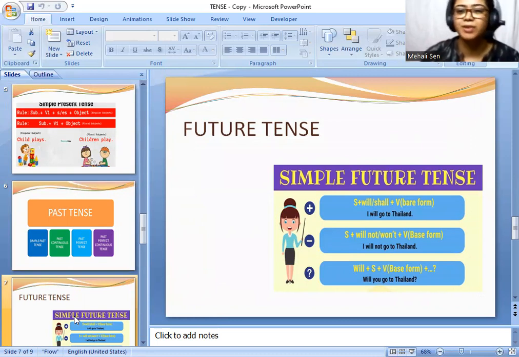Now, friends, we go to the continuous. Continuous is just like what is going on right now. That is called continuous tense. So I'm playing a song. I'm singing a song. I'm dancing. I'm teaching. The whole phenomenon is called what is going on. That is called continuous.